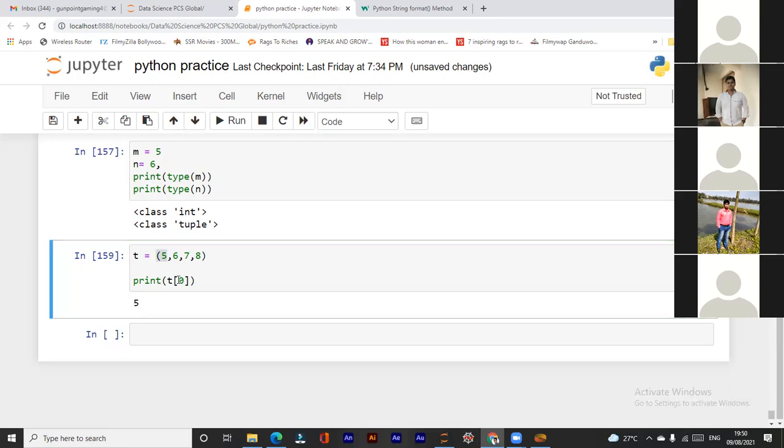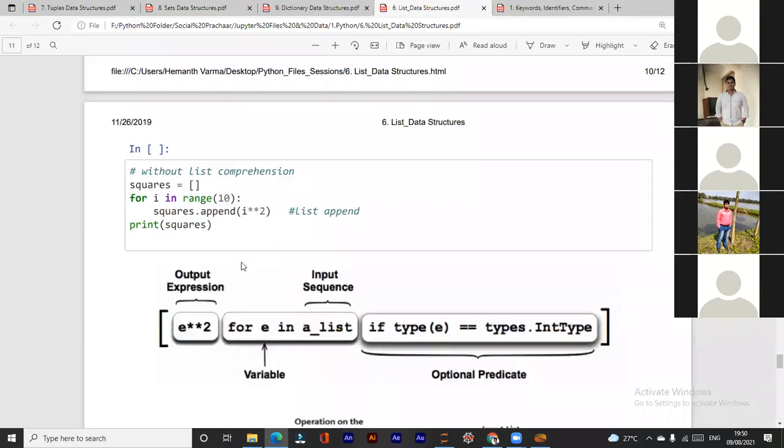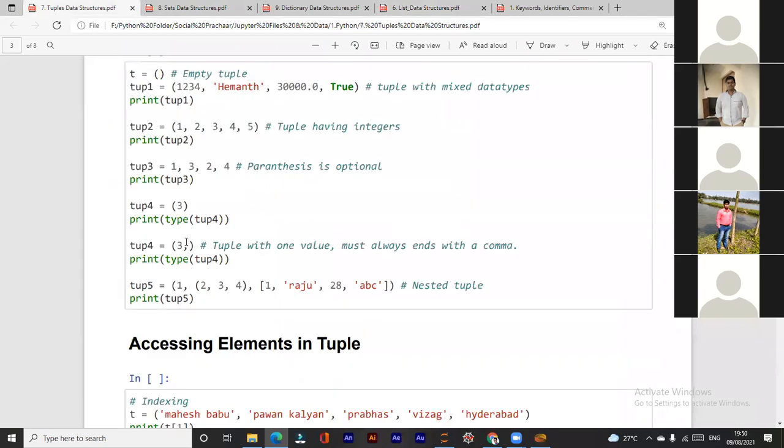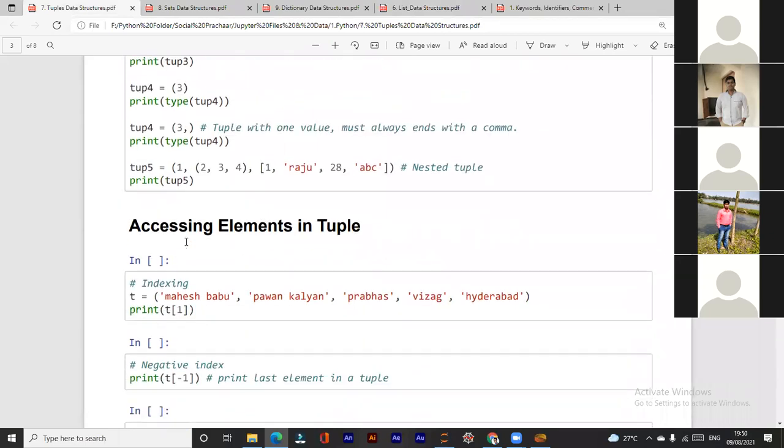So we can access the tuple with the help of an index number, but we cannot assign any new thing. It's immutable. But access you can do. Parentheses are optional. Okay, we have discussed all these things.